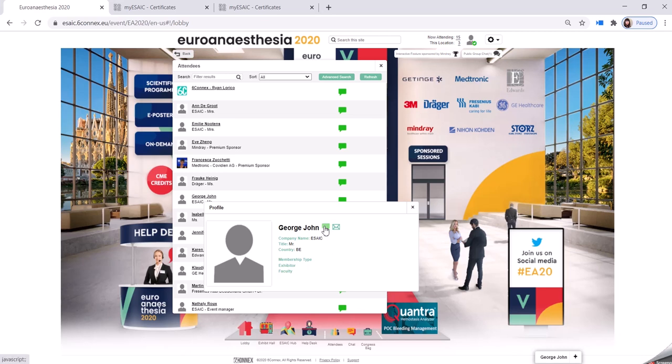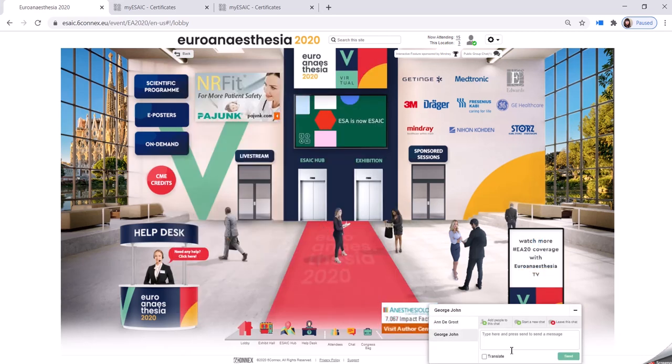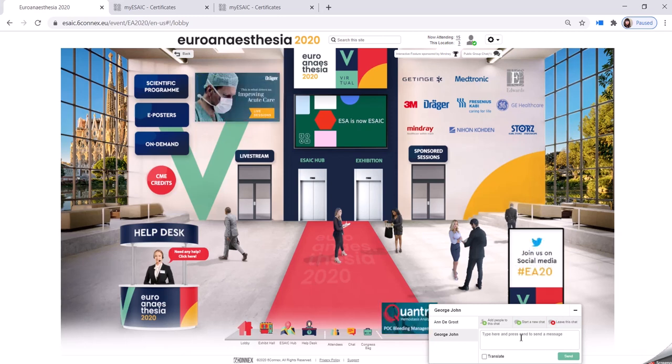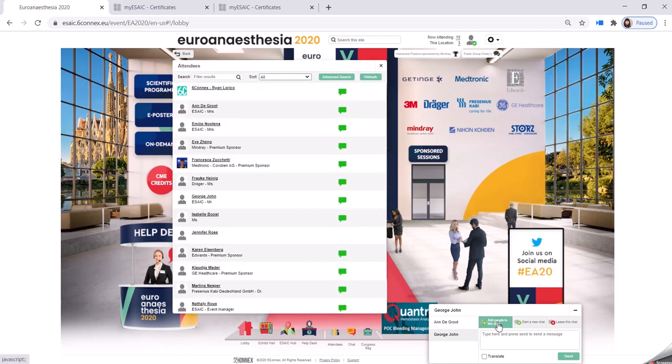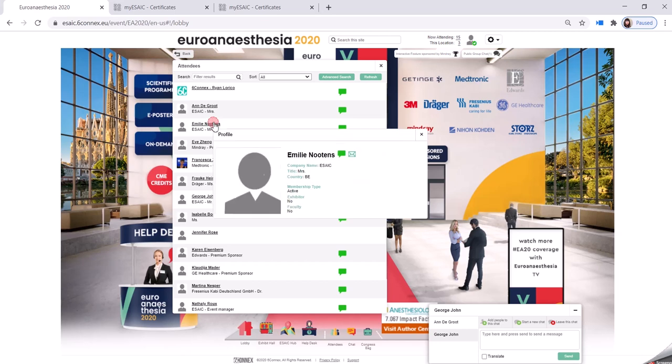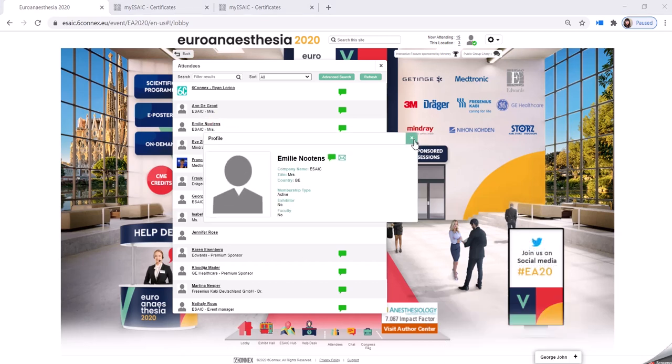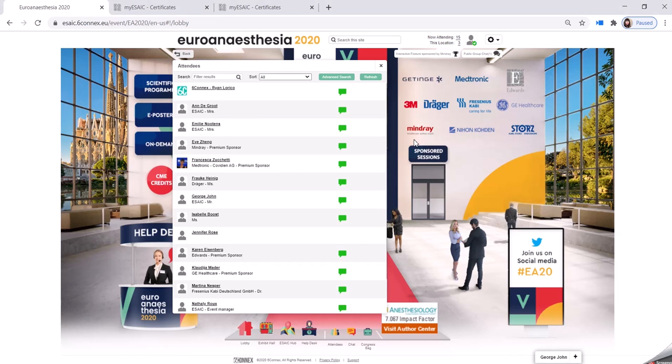If you click on the chat function, you can see the little chat box will pop up, and you're able to add a message here. You can also add more people to the group simply by clicking on this button and clicking on that name. You can tell that someone has sent you a message when you hear the little doorbell ring.